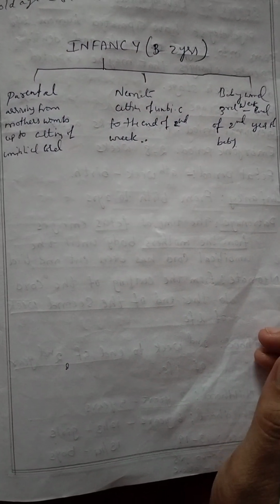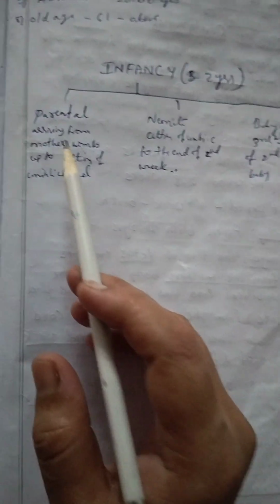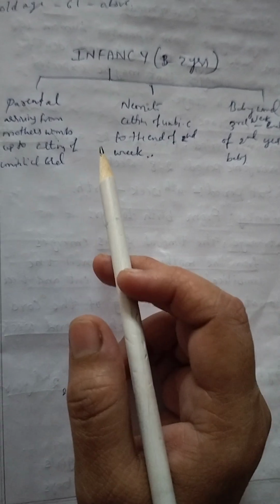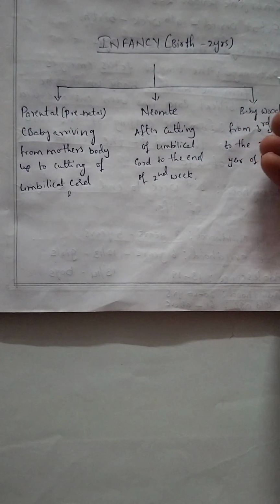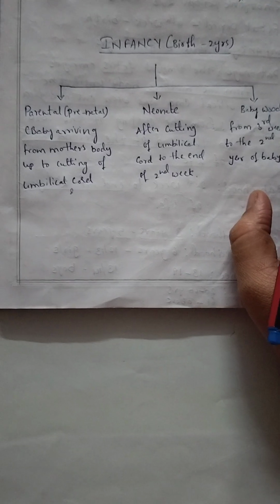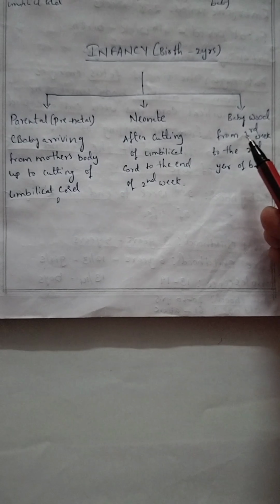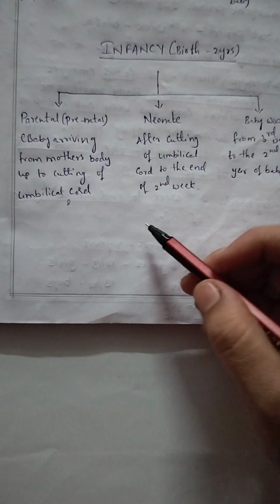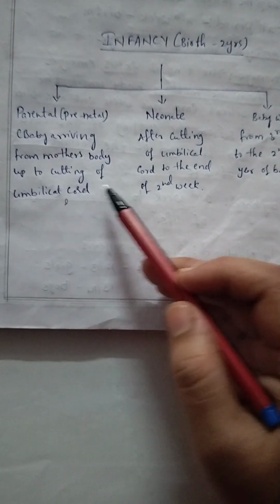For clarification, I am saying infancy means from birth to 2 years. This infancy period is divided into the prenatal stage, neonate stage and babyhood. The first means the baby arriving from the mother's body up to the cutting of the umbilical cord.